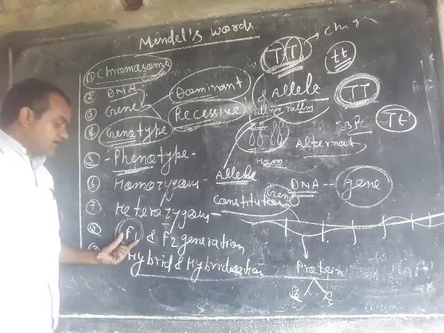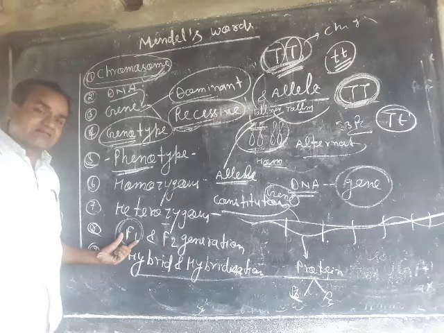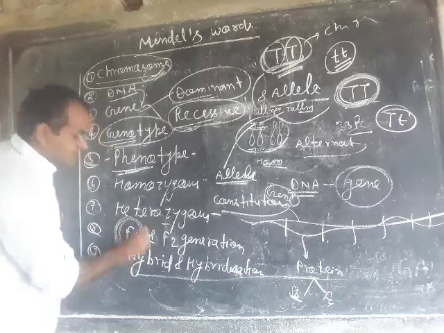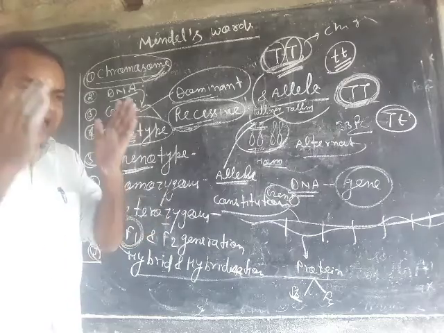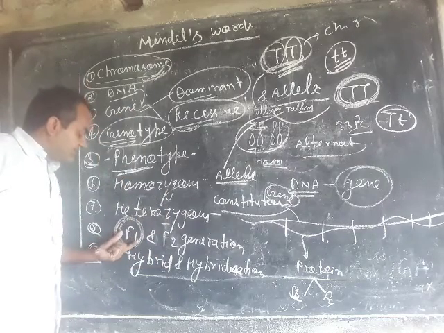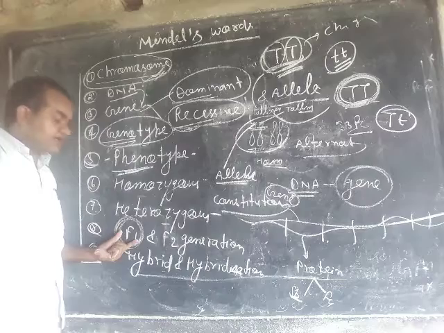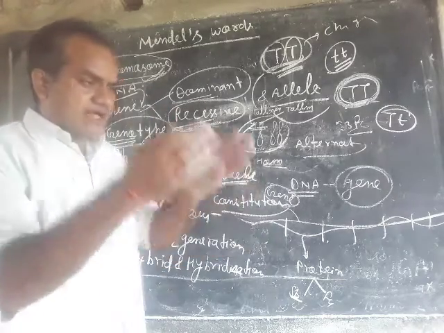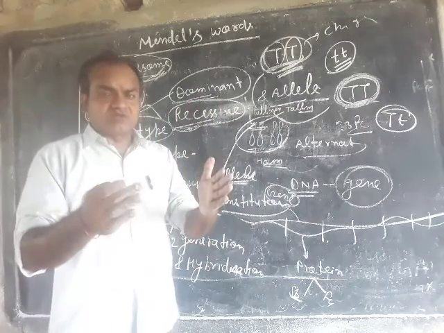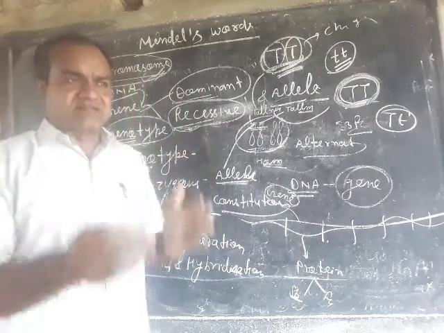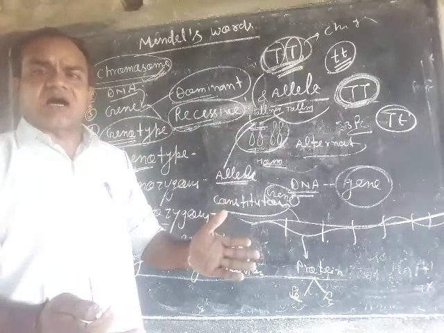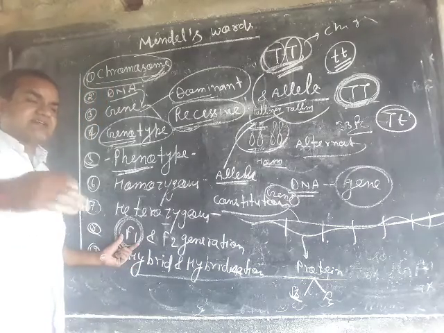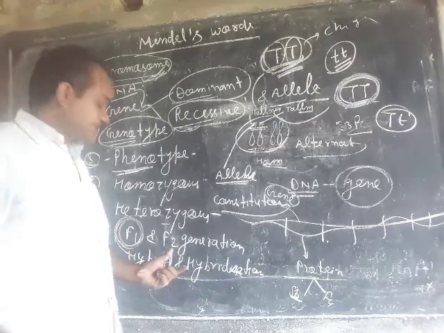And when fertilization or crossing happens among the F1 generation themselves, the result is known as the F2 generation. Means one mother and one father, when they produce a first child or first children, that is known as the F1 generation, and their grandchildren are known as the second generation.